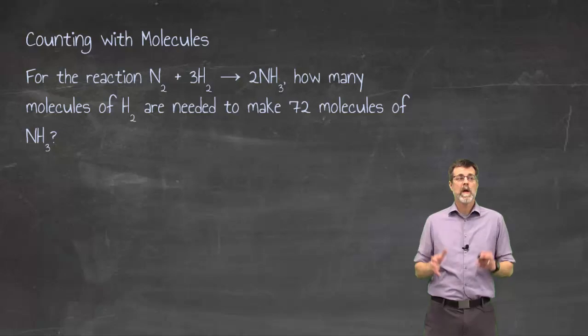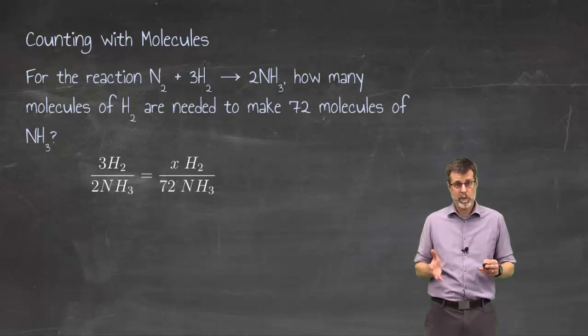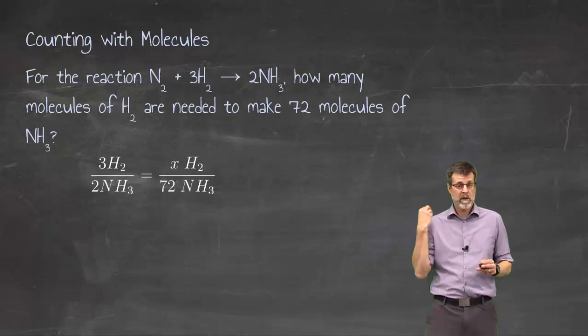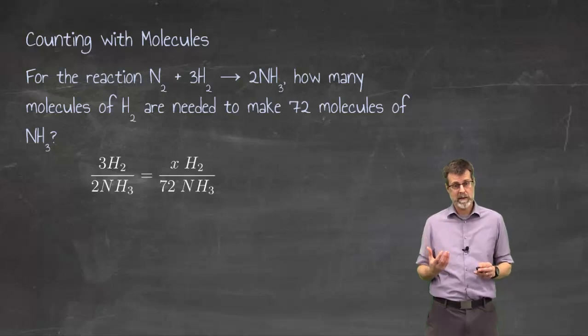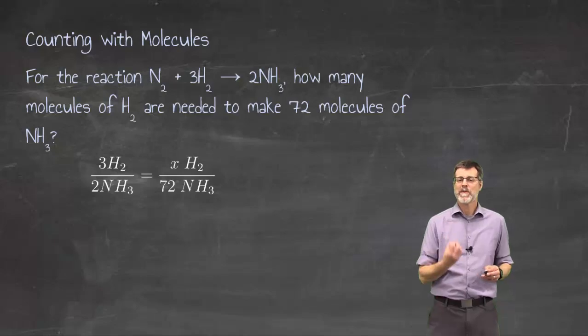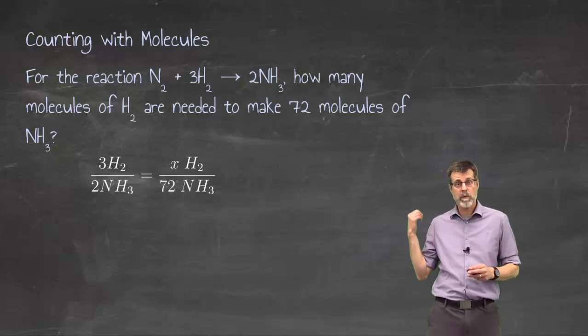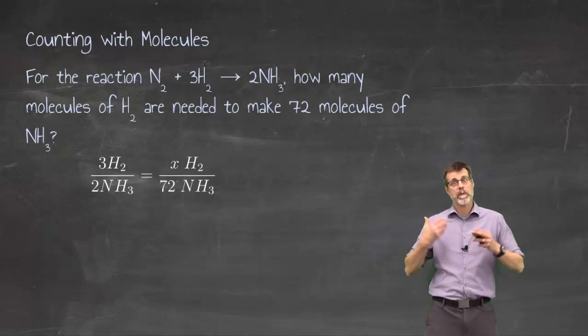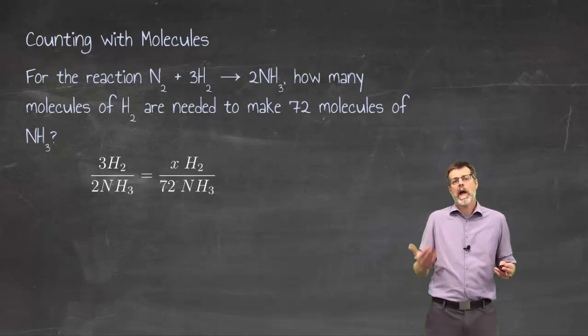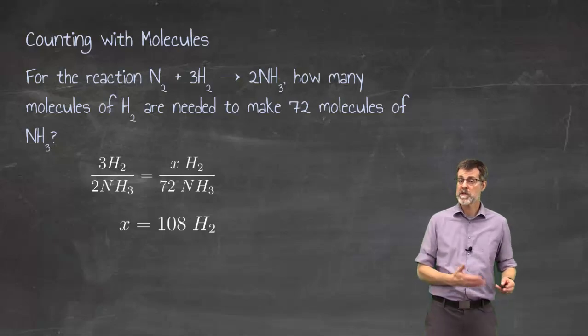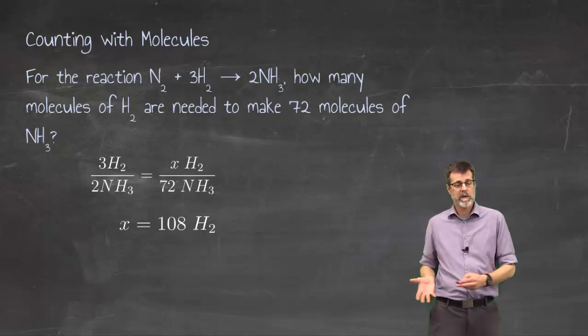What would I do? Well, kind of like the sandwich, I would set up a ratio showing how those ingredients are connected. So 3 molecules of hydrogen make 2 molecules of ammonia, the numbers that come from the balanced chemical reaction, the numbers that come from the recipe. And then, well, how many would that mean for 72? And I would solve that ratio to get 108.